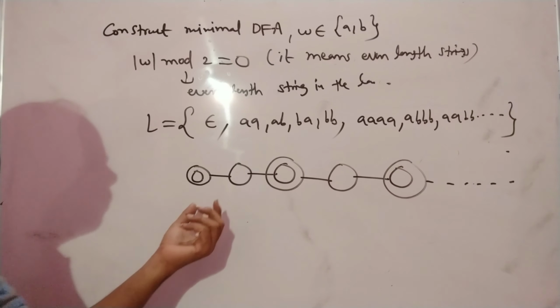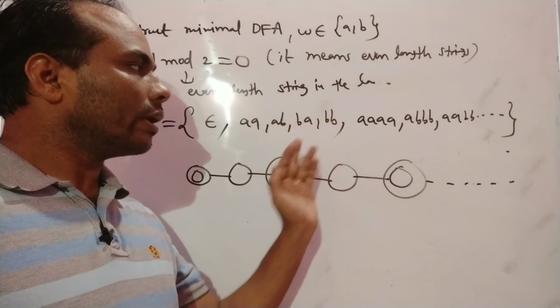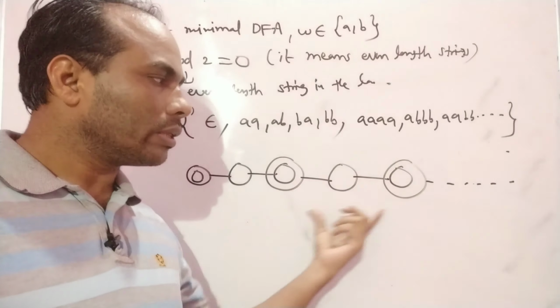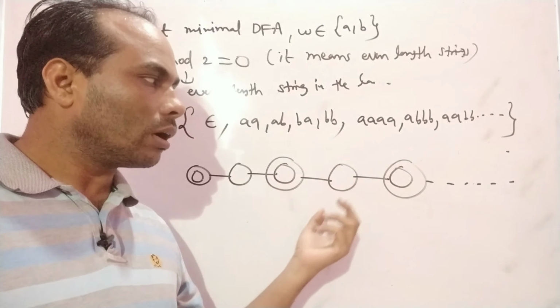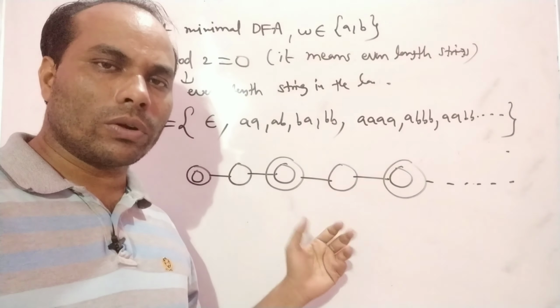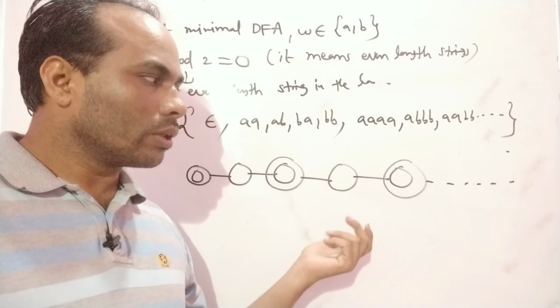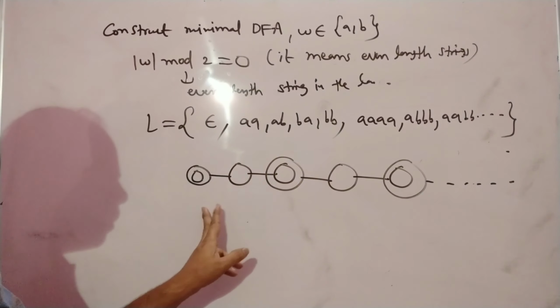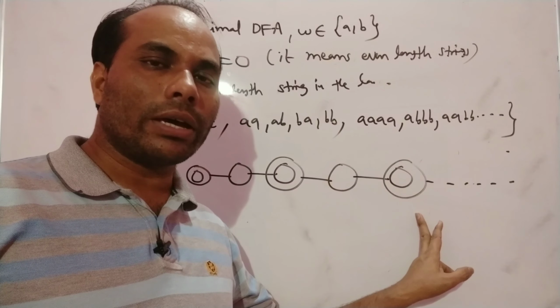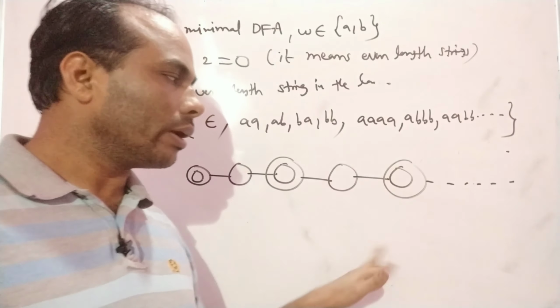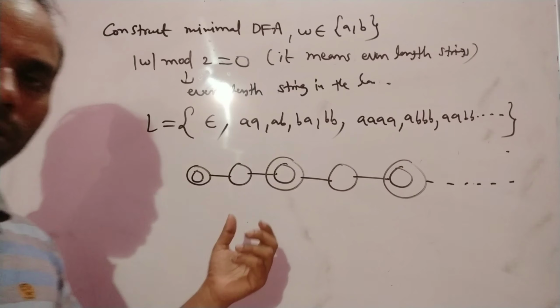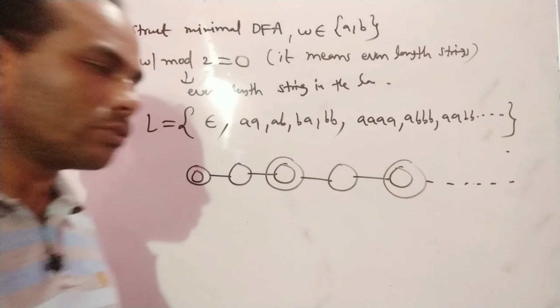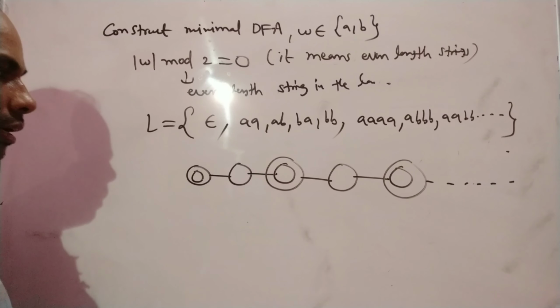If you are considering either 2 length or 3 length, you are representing it here. If it is 10, if it is 100, otherwise if it is 400, so if the length is increasing, the representation of the DFA is so complex in this way. If you are going in the generalized way, you have to change it in a different way. That should be the minimum number of states required.